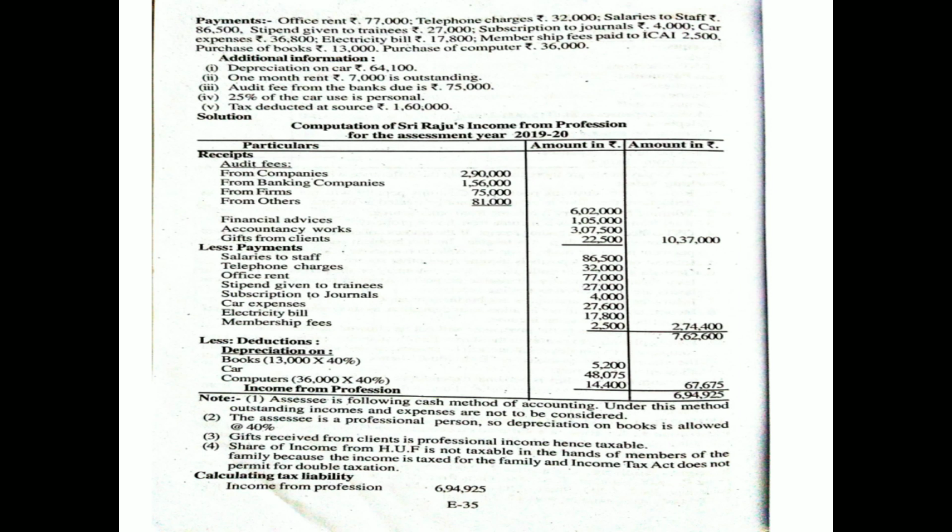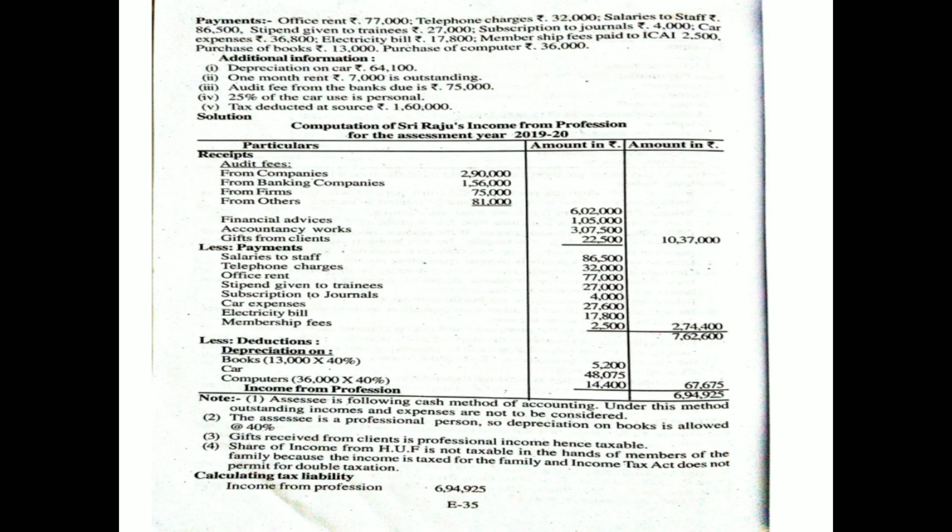These are the audit fees received from all these sources. Of course, it is professional income. As a profession, he is receiving the income towards the audit fees. Take the total as a base, 6,02,000, in the outer column.